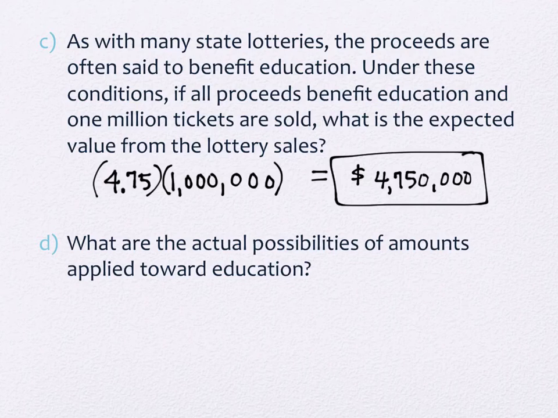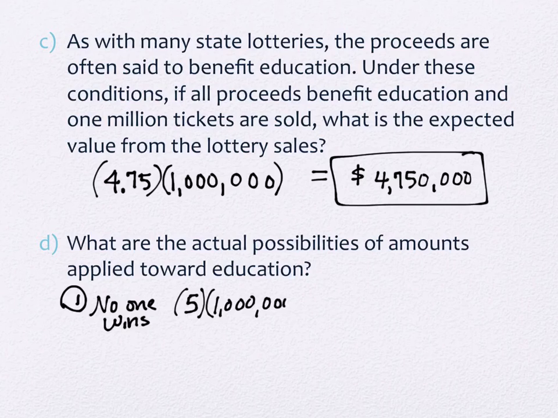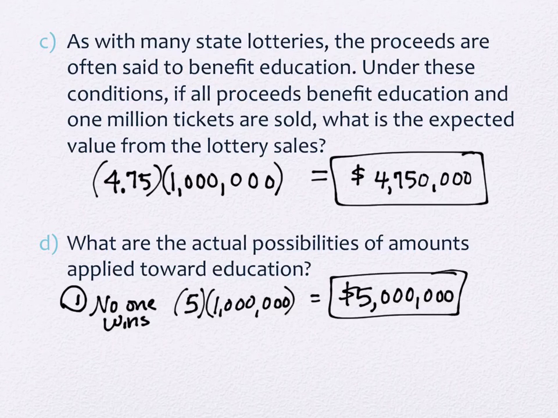So there really are only 2 possible outcomes. One outcome is that someone wins. Actually, we'll do the no one wins first because it's shorter. My space will work out better. No one wins. So if no one wins, then everybody's actually paid $5 a ticket for the 1 million tickets, which would mean that we end up with $5 million. $5 million is what's happening if nobody wins. That's what really happens. Nobody wins, state gets $5 million.